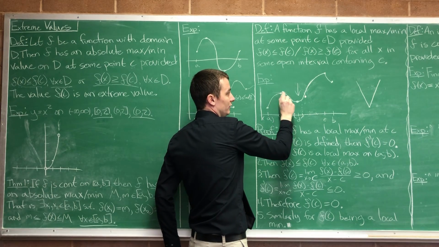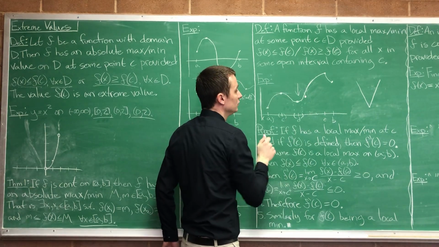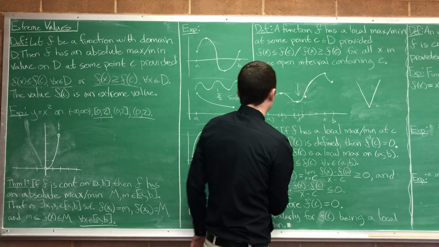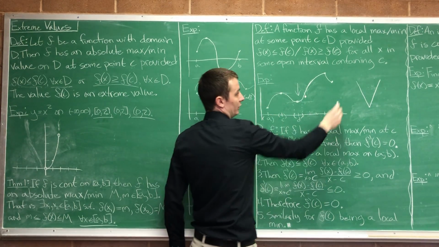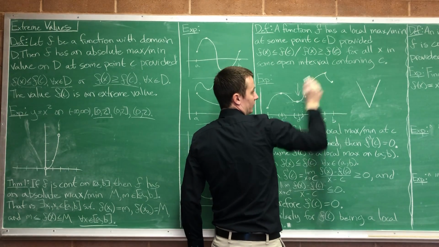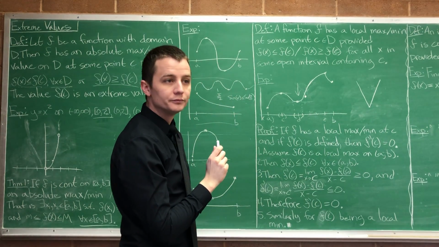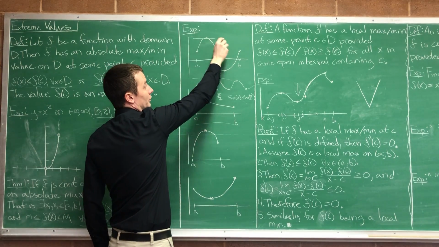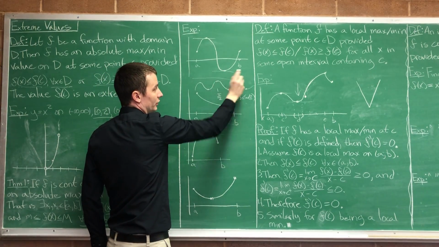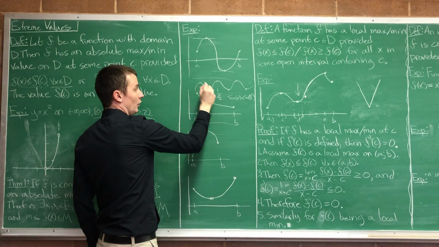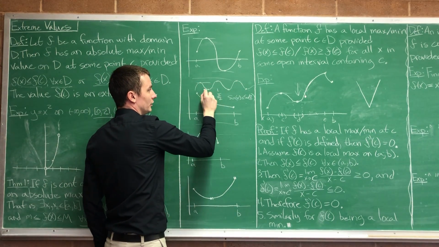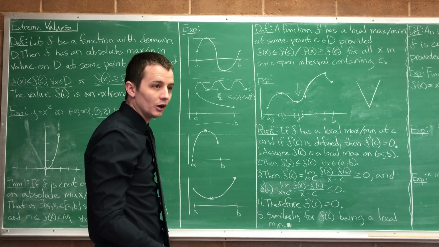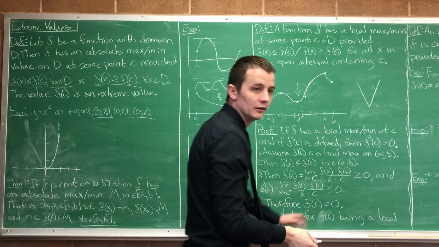Here the derivative has to be 0 because it's like the top of a hill. Here the derivative has to be 0 because it's like the bottom of the hill. The derivative doesn't exist at these points. Come back to a picture like this: at our max the derivative was 0, and at all our maxes and mins on this scene the derivative is 0. So hopefully it makes intuitive sense. Okay, let's do the actual proof now.